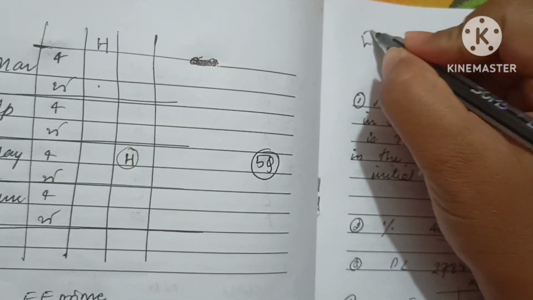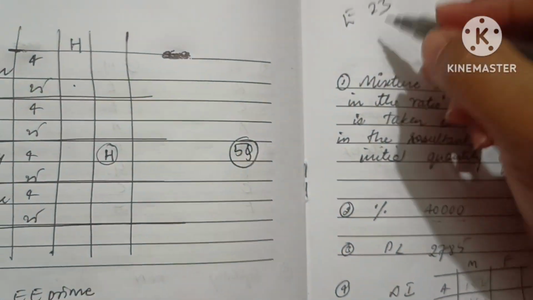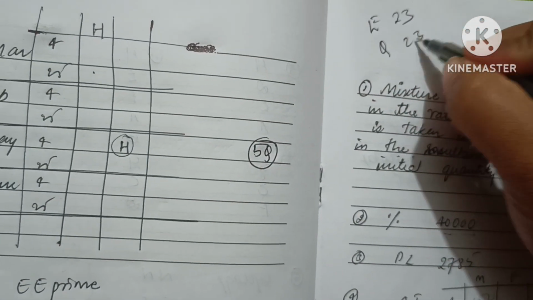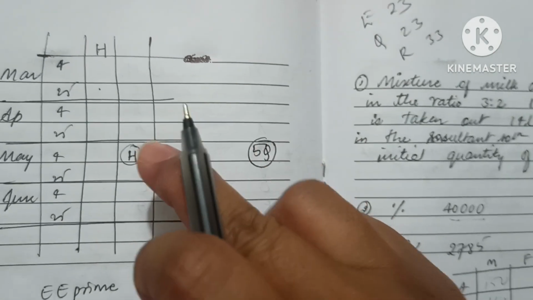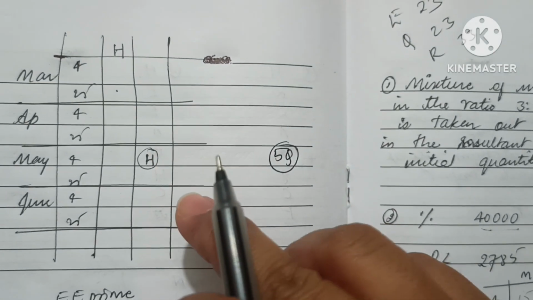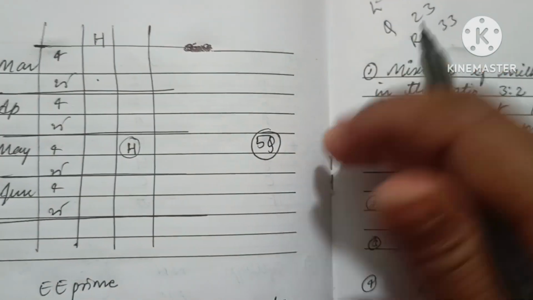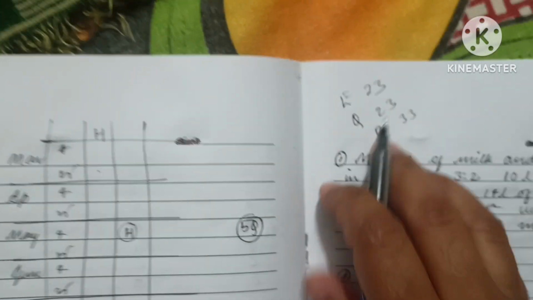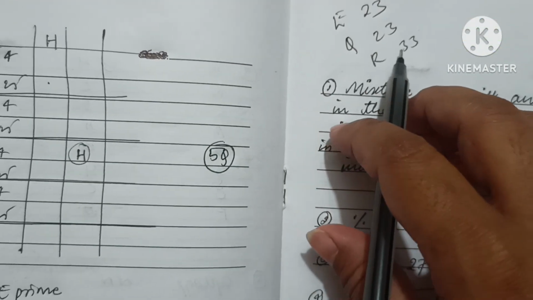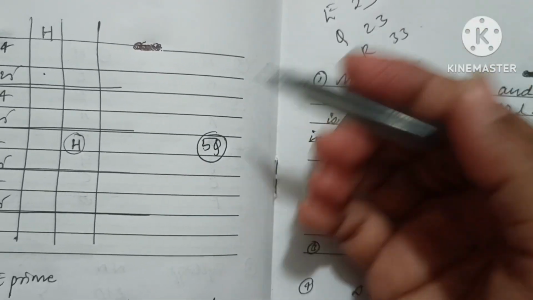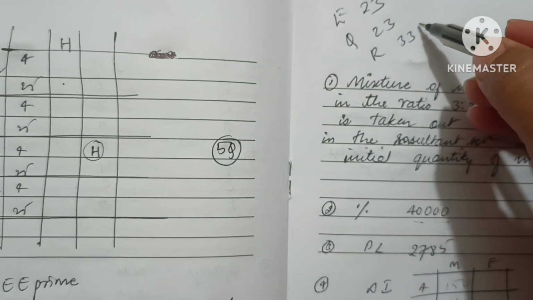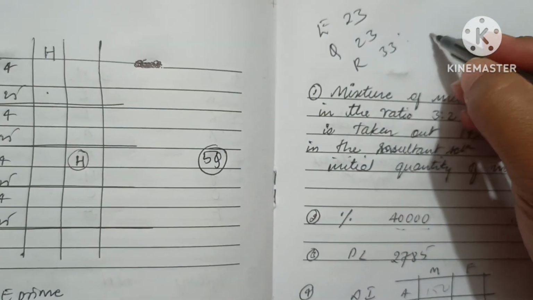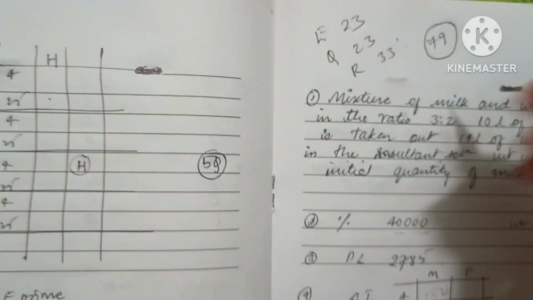And in English I attempted only 23 questions, in quant I attempted 23, and in reasoning only 33, because I left the last 2 questions as there was no time left. I could have solved and marked that, but due to a small mistake I made, I was not able to attempt all 40 in the reasoning section. So overall attempts are 79.